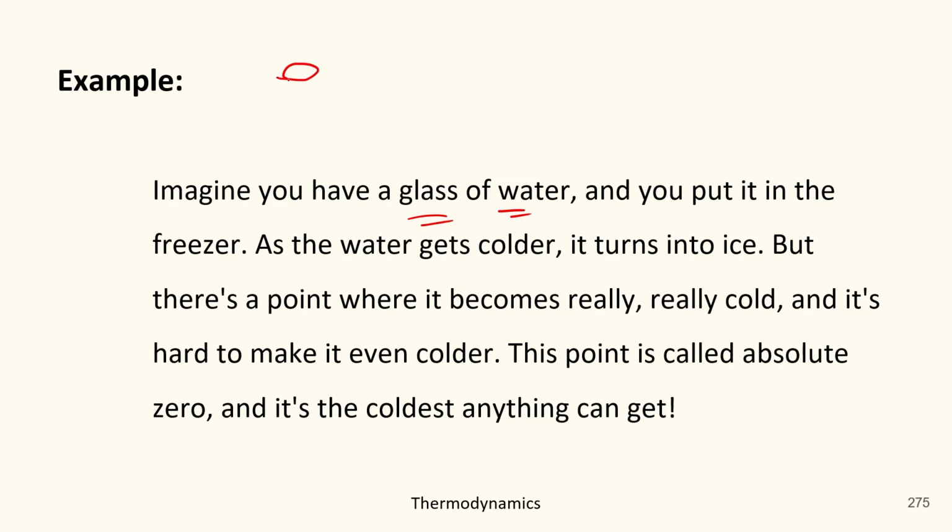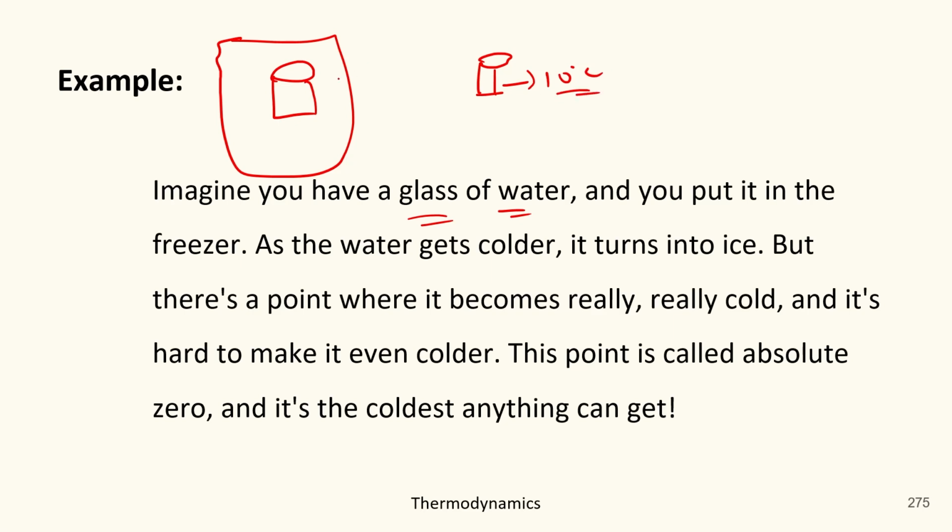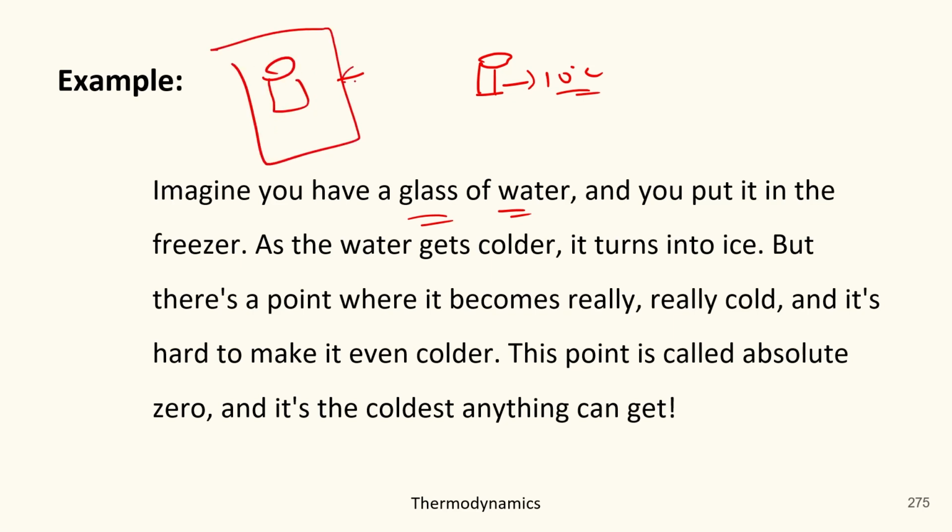So suppose the glass of water which you put into the freezer has a temperature of 10 degrees Celsius, whereas the freezer has a temperature of 5 degrees Celsius, or you can say 0 degrees Celsius, basically as per the example.